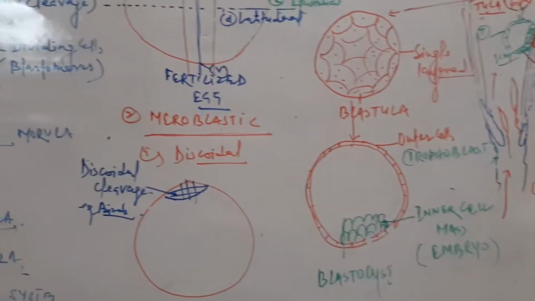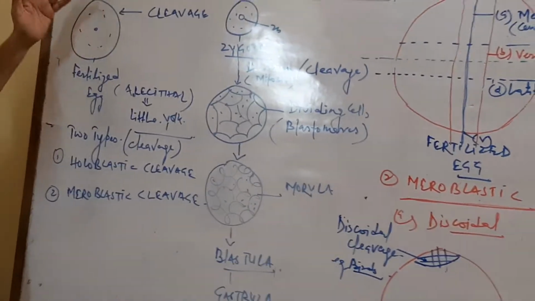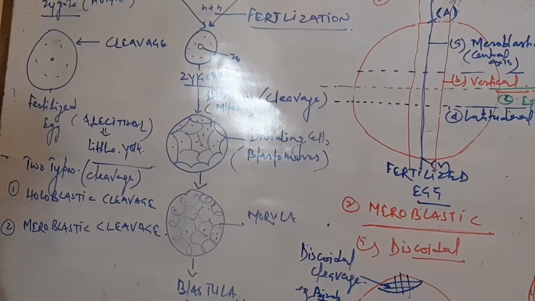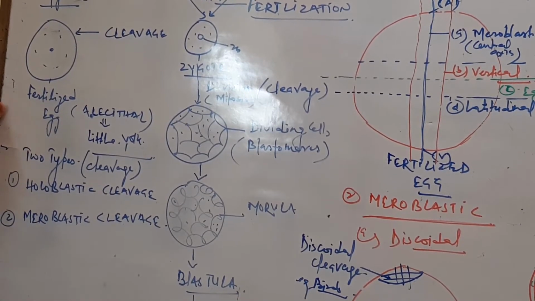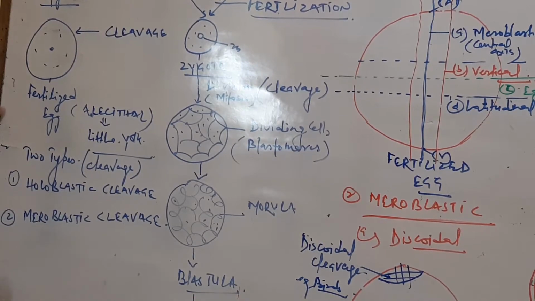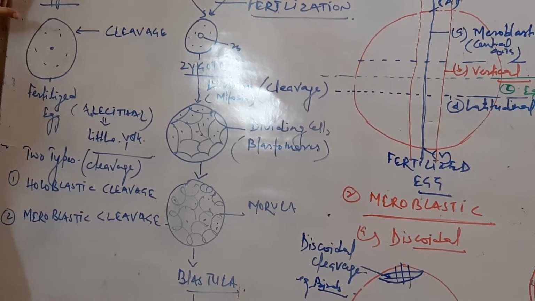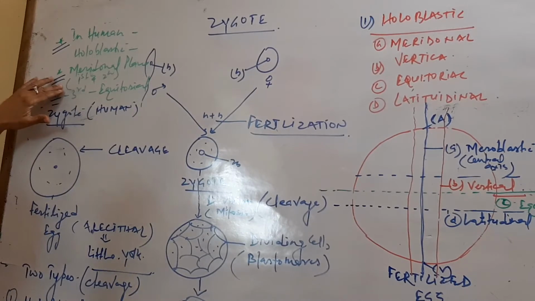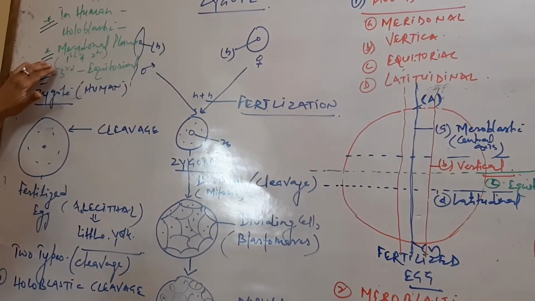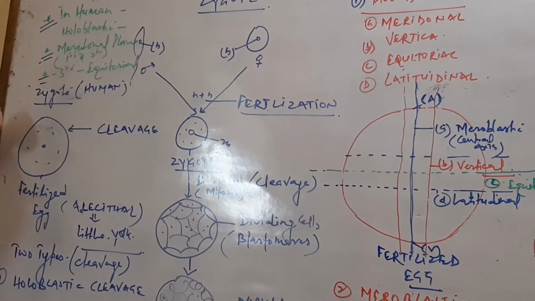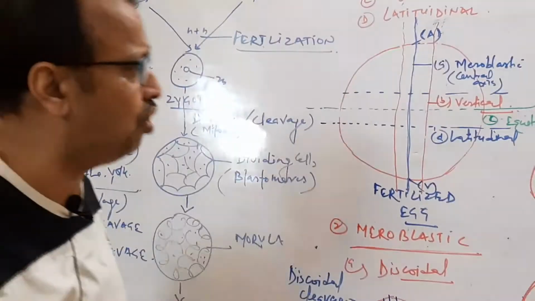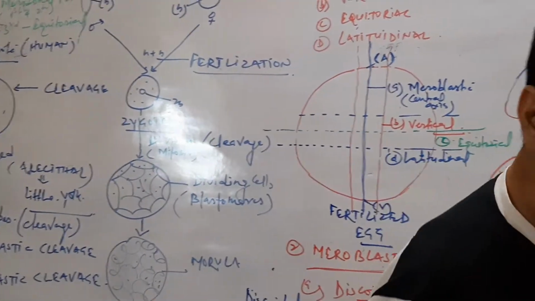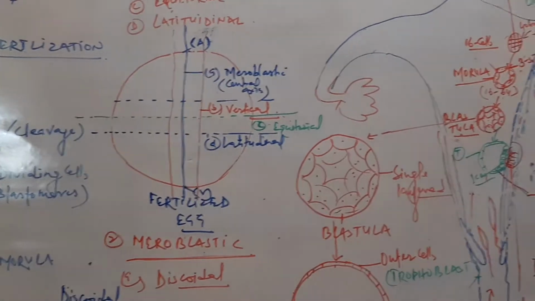So with a little amount of yolk, there is complete furrowing or complete division of the egg to produce two cells, then 4, 8, 16. In humans the first and second cleavages are meridional. The first passes through the axis, the meridional axis. So the first and second are meridional, and the third one is equatorial. This is the formation of the cells, and the multiplied cells are called blastomeres.